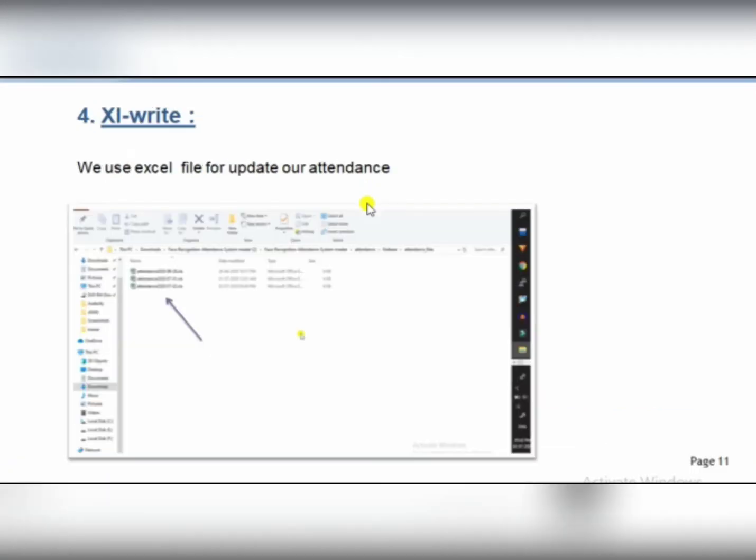Next is Excel write. This is not mandatory for facial recognition alone. This is the project of our second part, that is, an automatic attendance system using facial recognition.